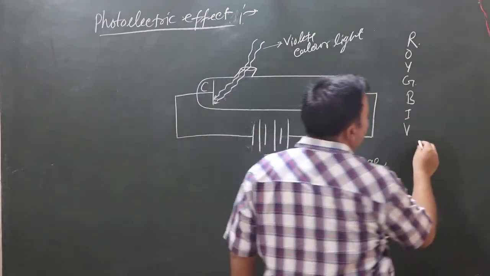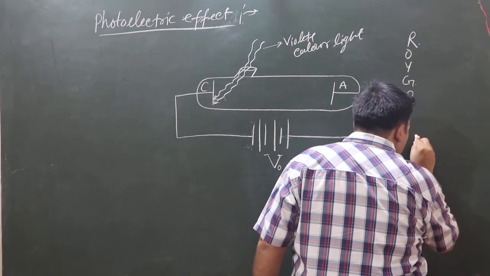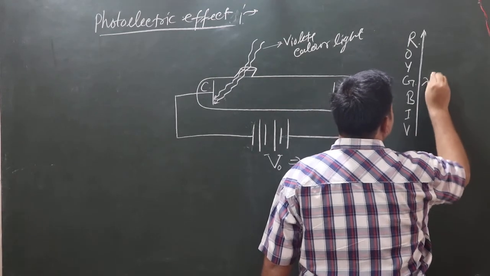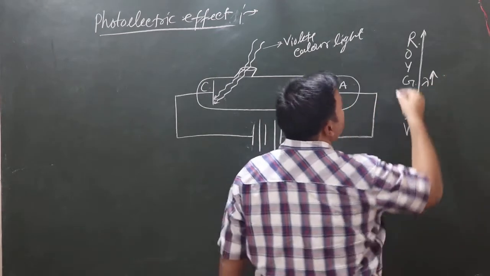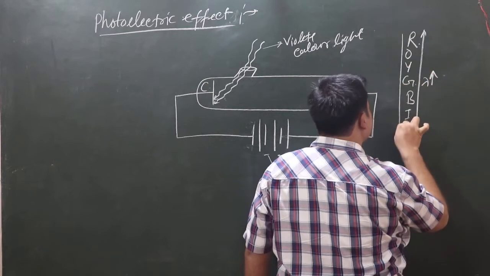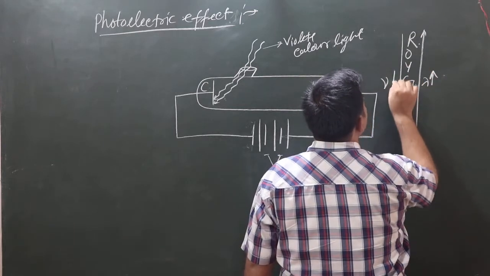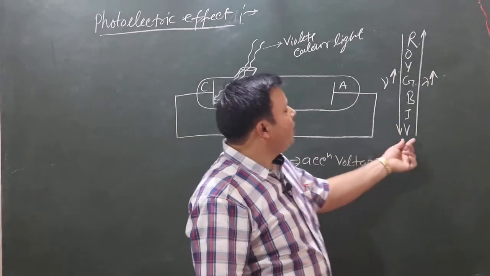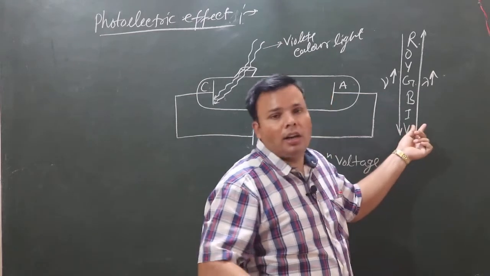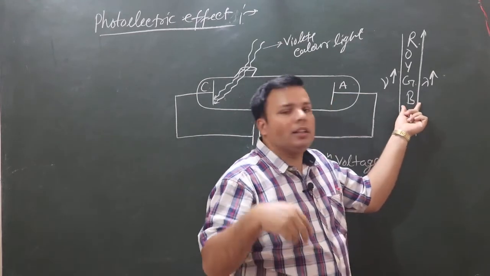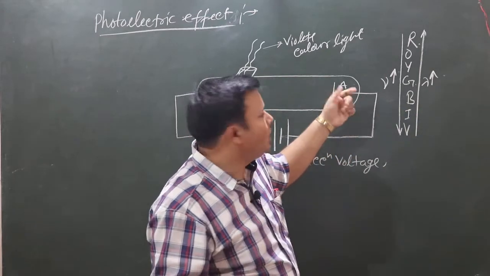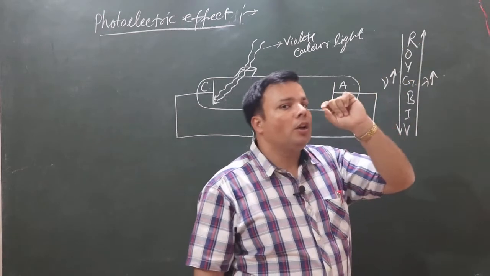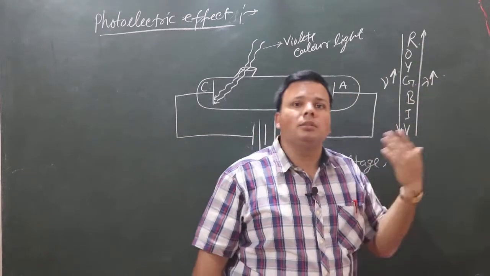When we move from bottom to top, the wavelength increases, and when we move from top to bottom, the frequency increases. The frequency of violet color is higher than indigo, and the frequency of indigo is higher than blue, and the frequency of blue is higher than green, and so on. It means the frequency of red color is very low, but the wavelength of red color is maximum.